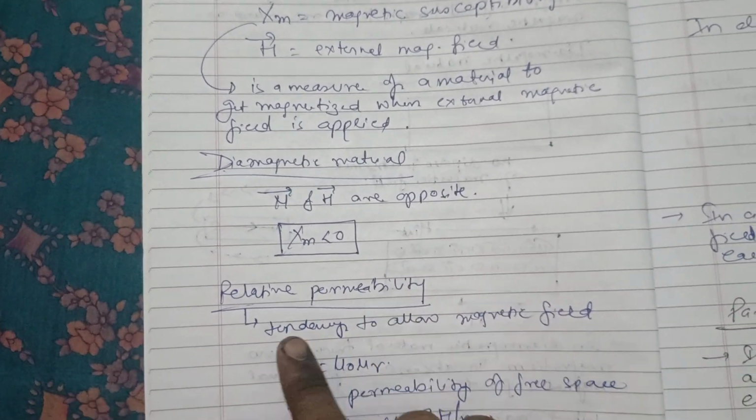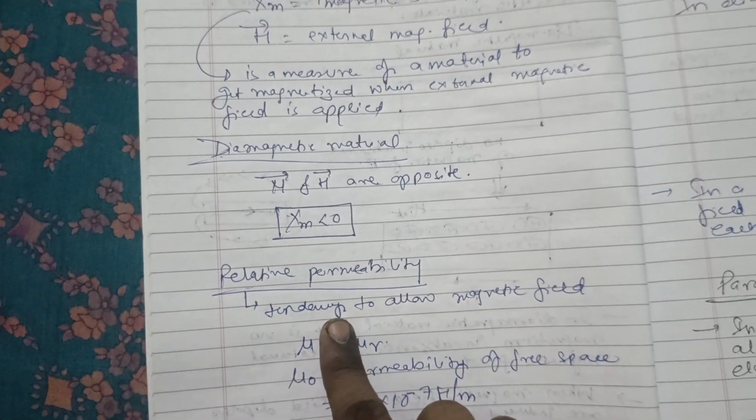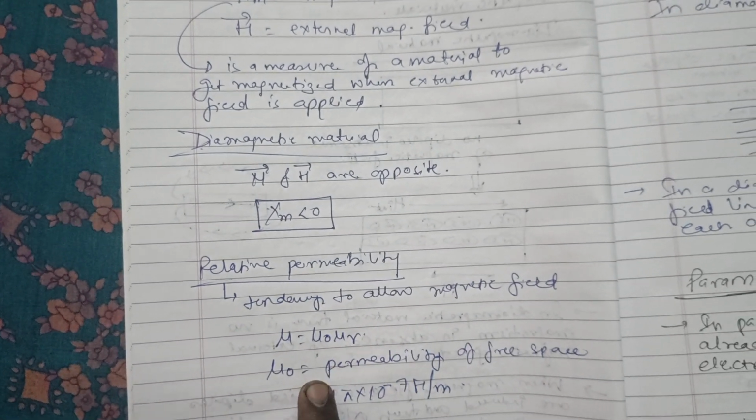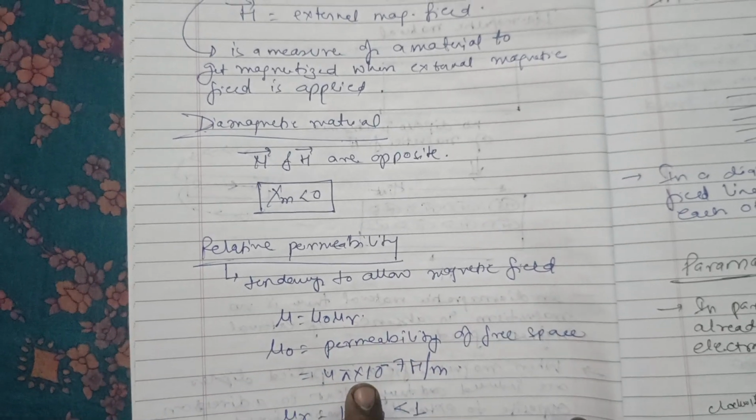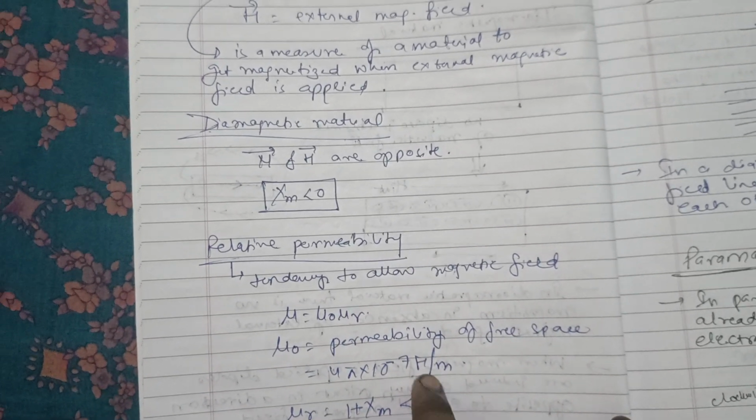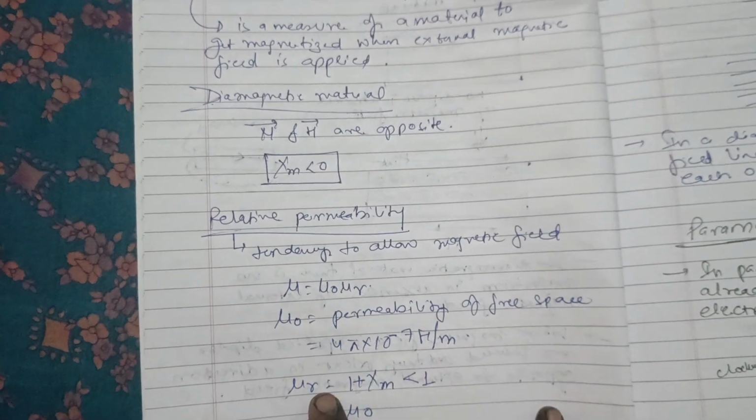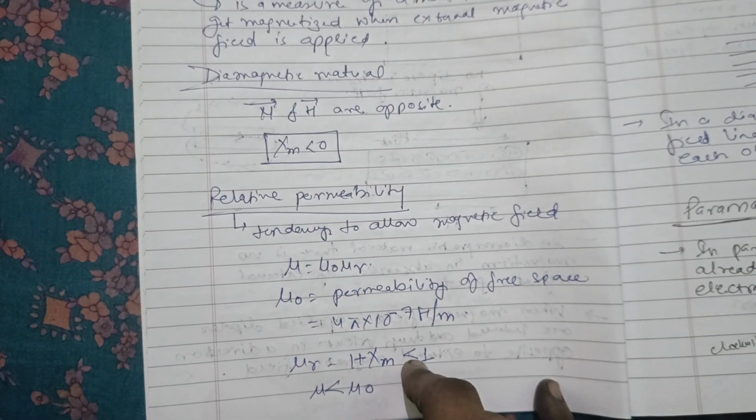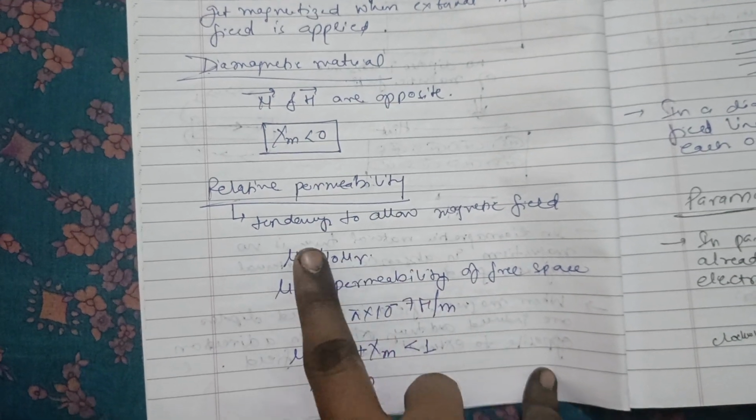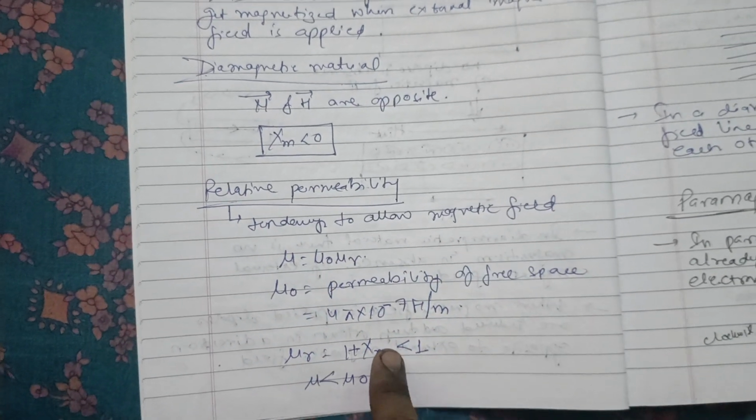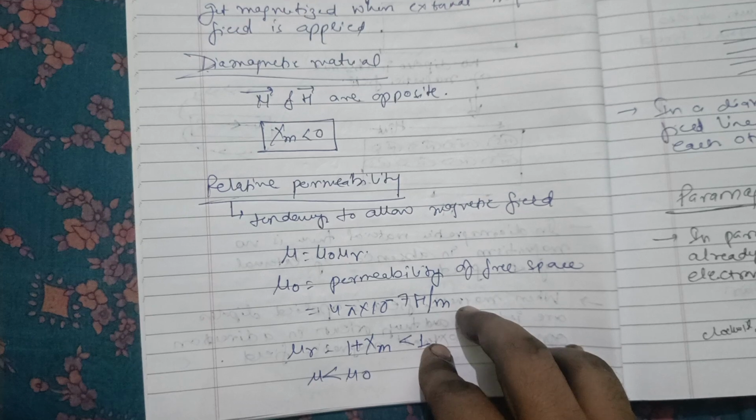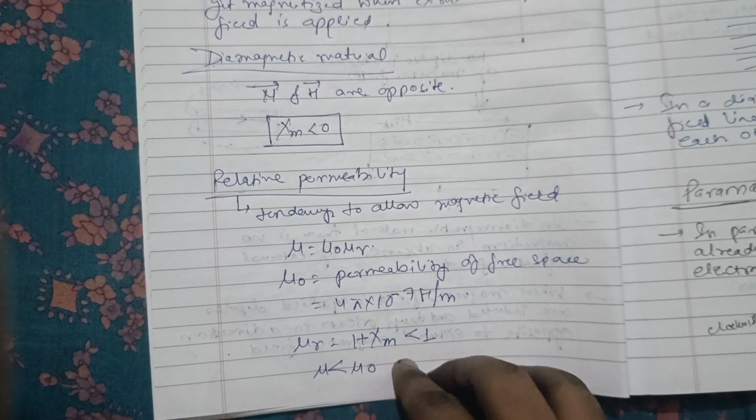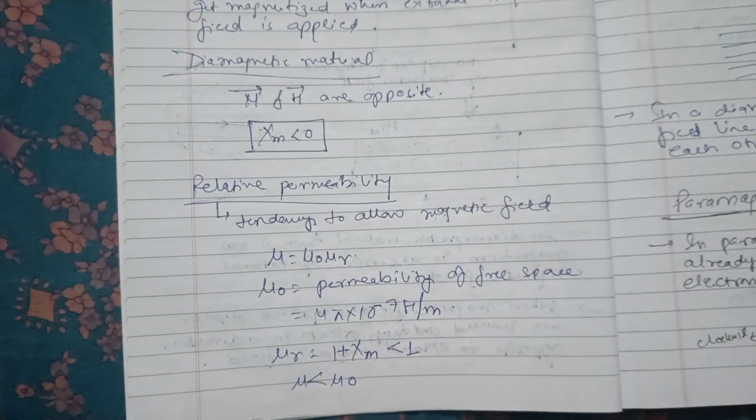Relative permeability. Relative permeability is the tendency to allow a magnetic field. So mu equals mu 0 mu r. Mu 0 is the permeability of free space, which equals 4 pi into 10 to the power minus 7 Henry per meter, and mu r equals 1 plus chi m. Since chi m is negative, mu r is less than 1. So mu is less than mu 0.